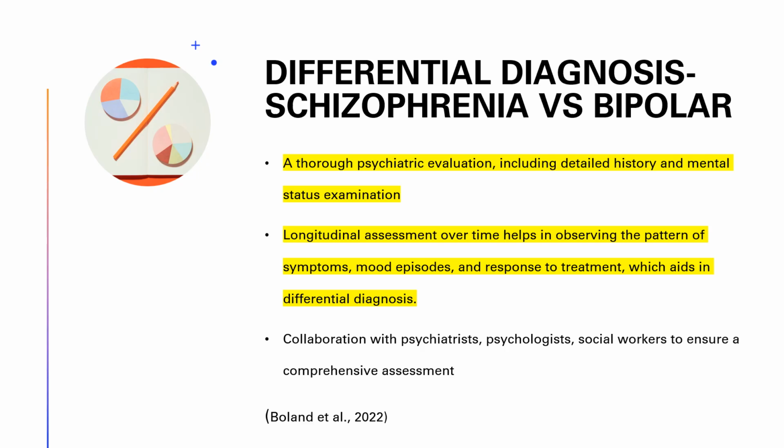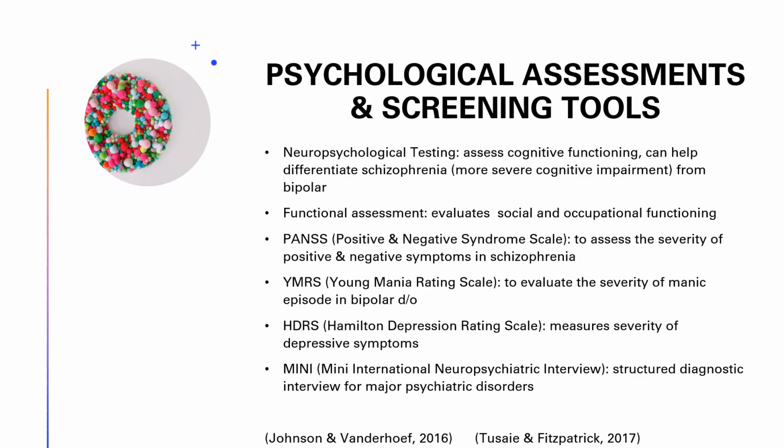Let's look at differential diagnoses. If we compare schizophrenia with bipolar, we need to conduct a thorough psychiatric evaluation, including detailed history and mental status examination. We must look at the longitudinal assessment over time in order to help observe the patterns of symptoms, mood episodes, and response to treatment, which aids in our differential diagnosis, and of course, collaboration.